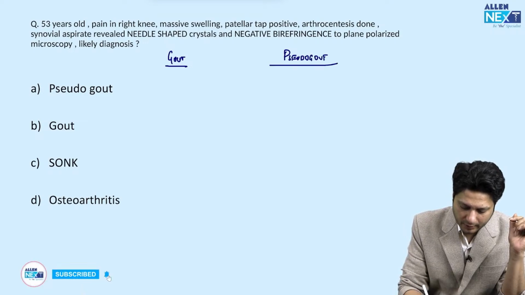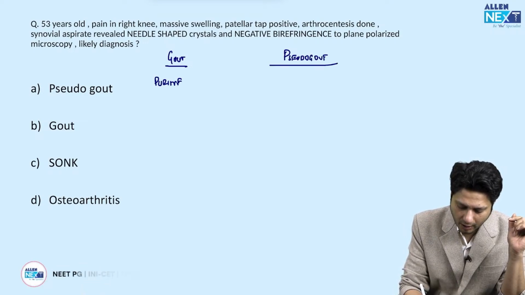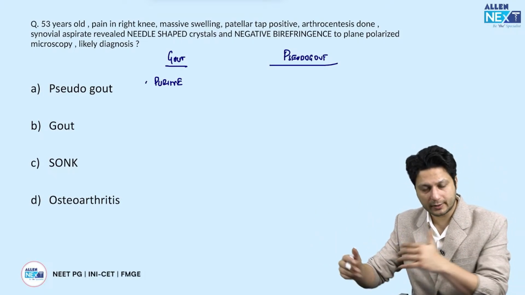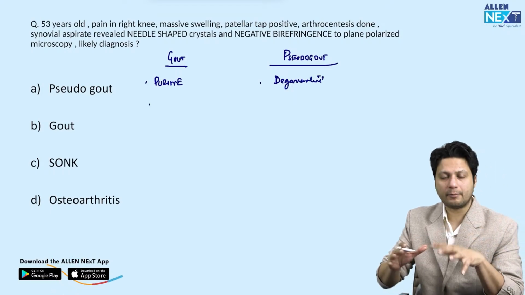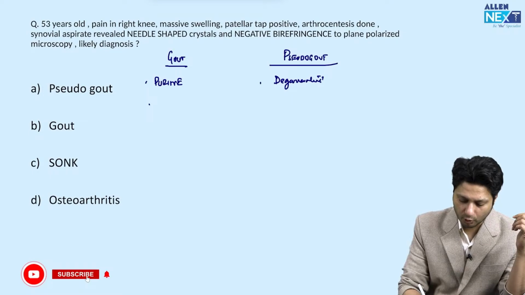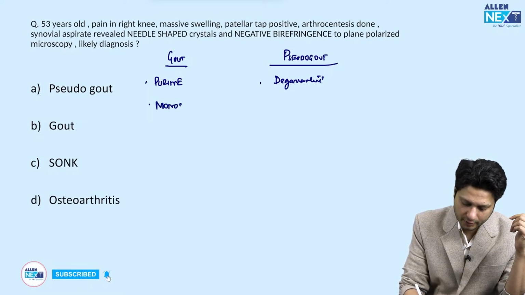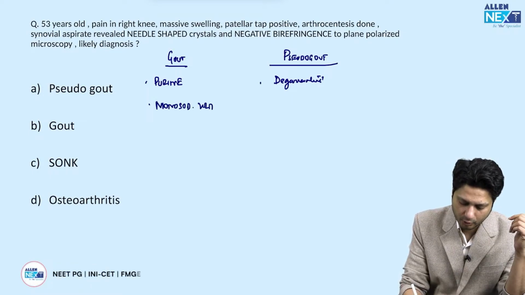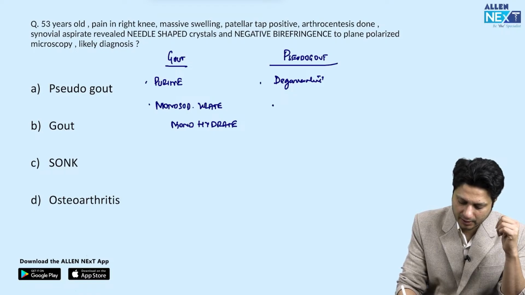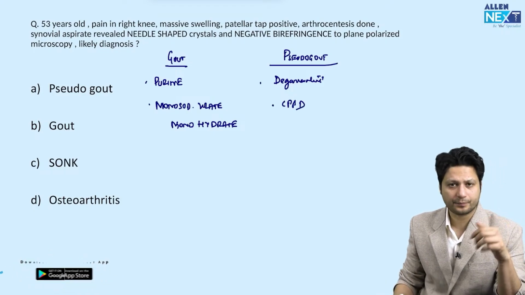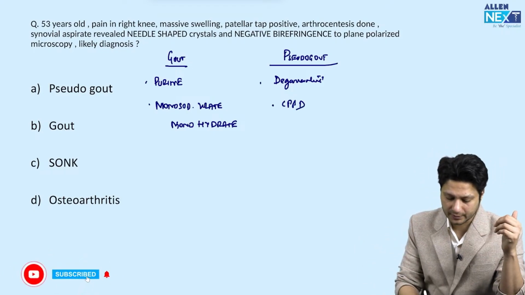Now gout is a purine metabolic disorder, while pseudogout is not a purine metabolic disorder. Pseudogout is a degenerative arthritis. Like, now the name of the crystal in case of gout is monosodium urate. This already you know that monosodium urate monohydrate crystal, right? But the crystal in case of pseudogout is calcium pyrophosphate dihydrate. So these are the two differences, basic differences.